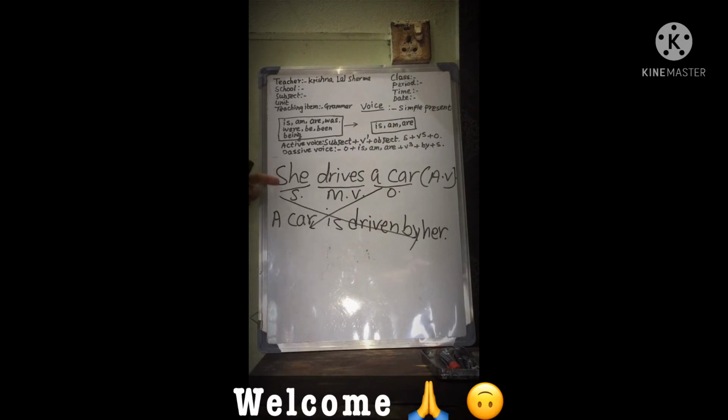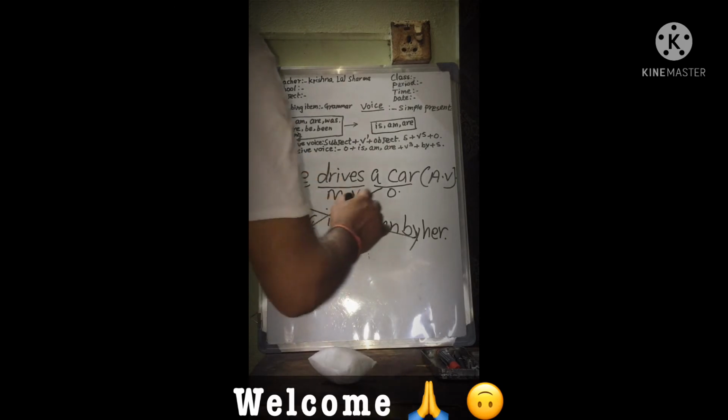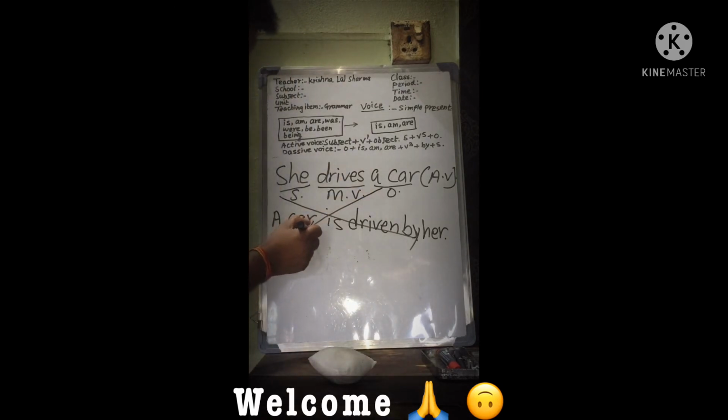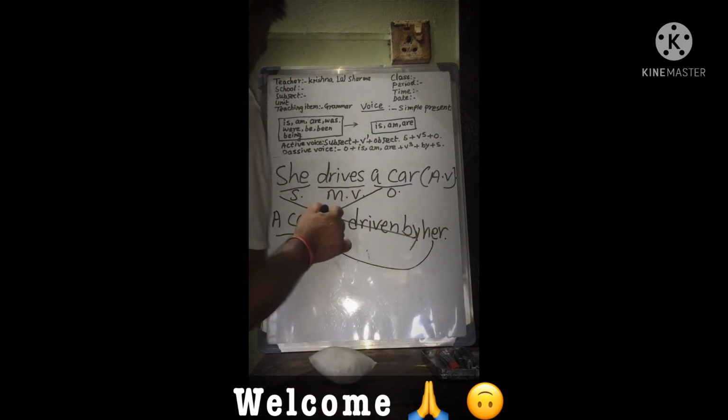She takes part in driving. In the second sentence, the subject car is passive because it cannot move alone. The car needs a driver. That's why it is acted upon. A car doesn't act, it is acted upon.